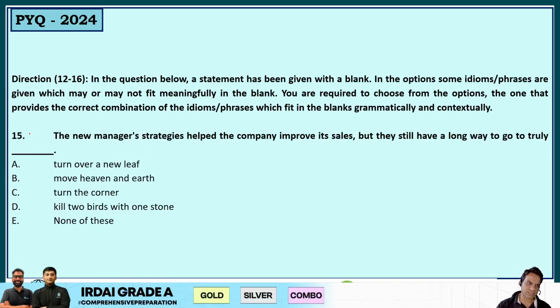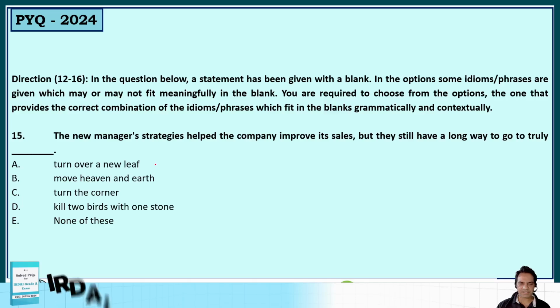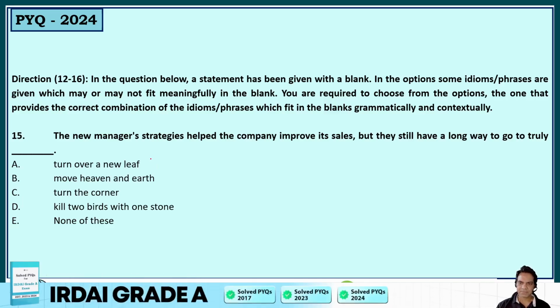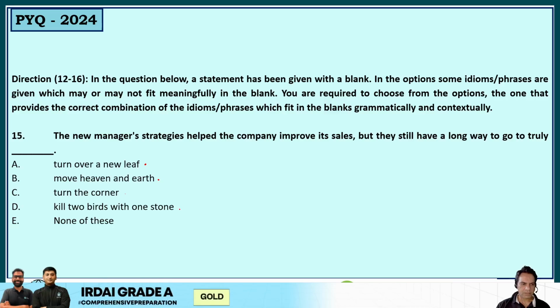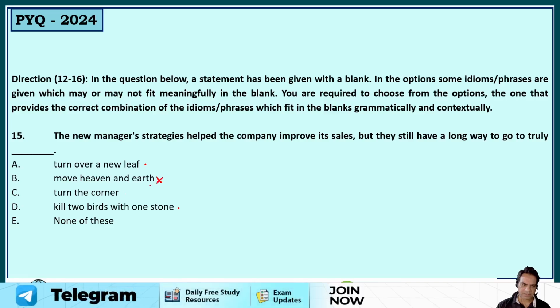Right? Next question, guys. The new manager's strategies help the company improve its sales, but they still have a long way to go to truly dash. The new manager's strategies help the company improve its sales, but they still have a long way to go to truly turn over a new leaf, move heaven and earth, turn the corner, kill two birds with one stone. No, guys, the correct answer. Move heaven and earth means to do everything. Turn over a new leaf means to start something new.